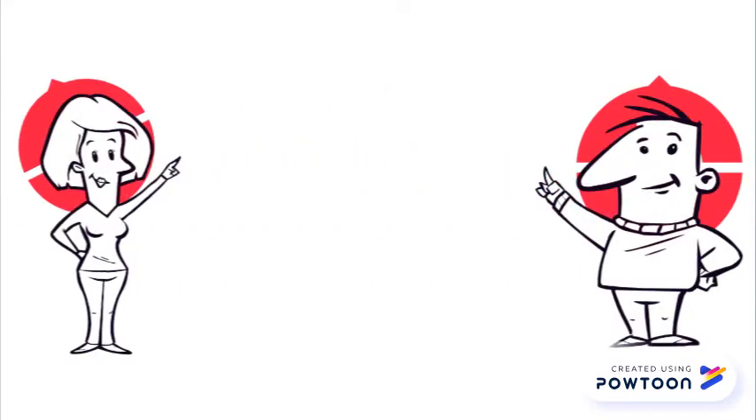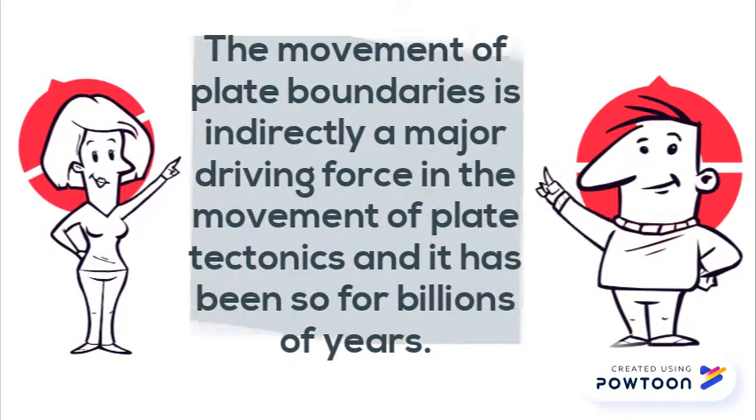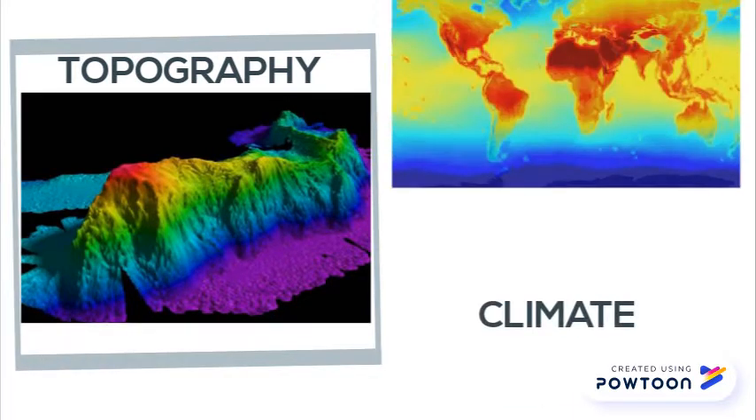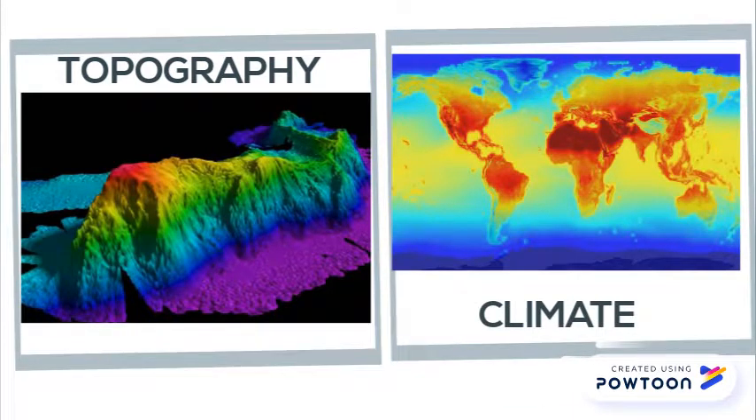To start, the movement of plate boundaries is indirectly a major driving force in the movement of plate tectonics, and it has been so for billions of years. This movement affects the topography and climate that our society builds on and lives in, and it will continue to do so, even if it takes millions of years for noticeable change.